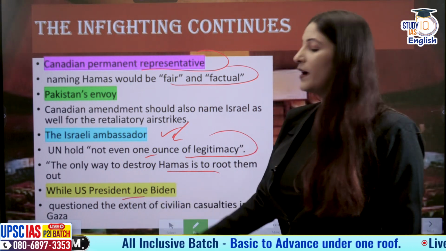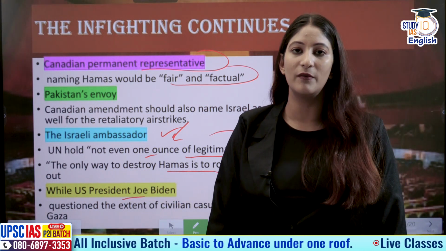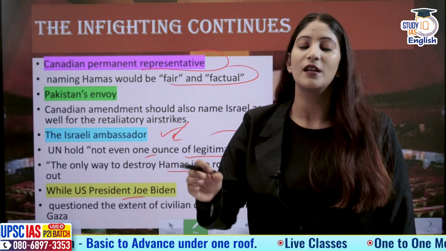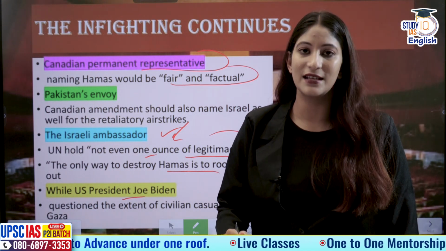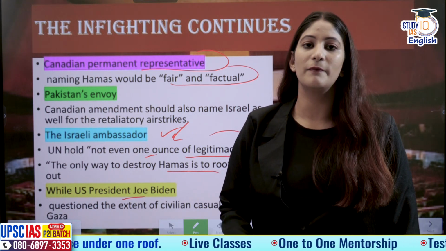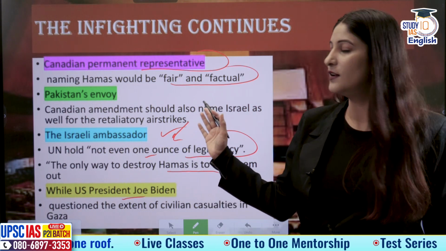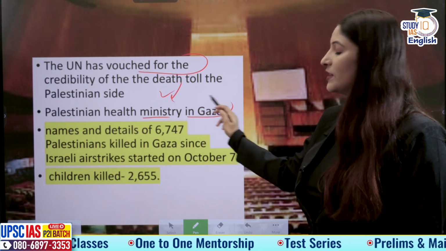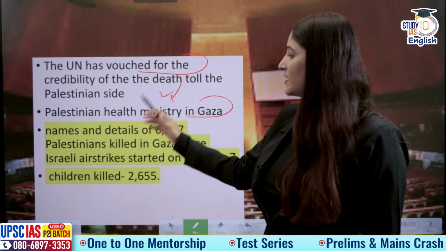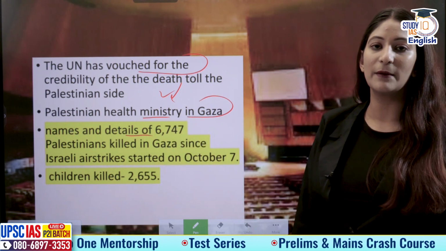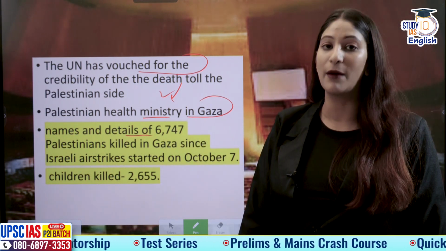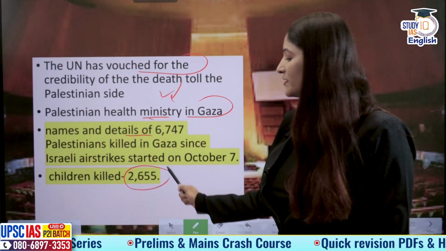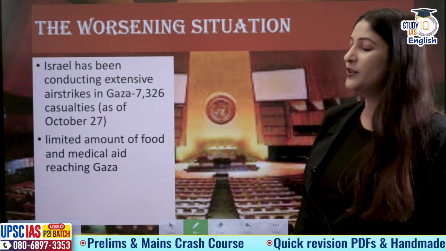While US President Joe Biden says, why should we believe the number of casualties, that means the data the UN is providing, how should we believe that? The UN says that there is credibility in the number of people who have died in this entire issue. The UN vouched for the credibility of the Palestinian Health Ministry in Gaza's statistics. Names and details of 6,747 people who have lost their lives in this conflict have been published by the Palestinian Health Ministry in Gaza, out of which 2,655 have been children. It's a pretty grim situation.